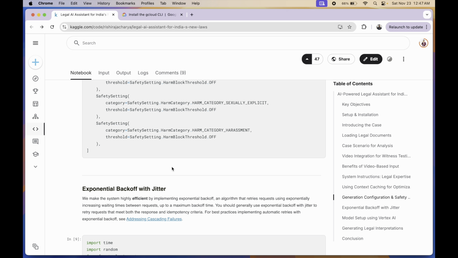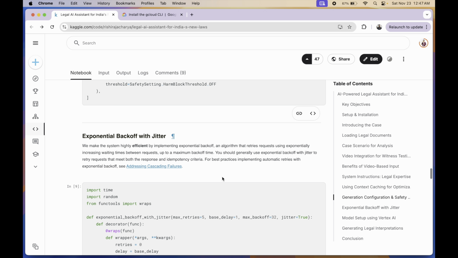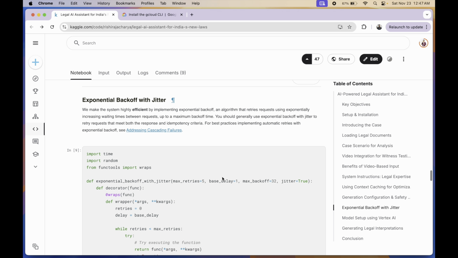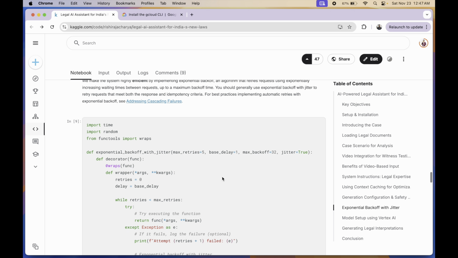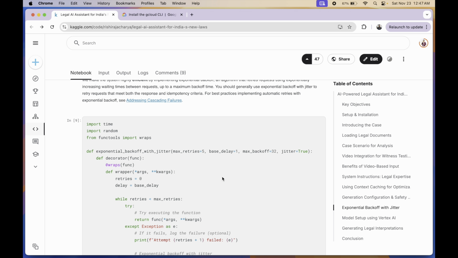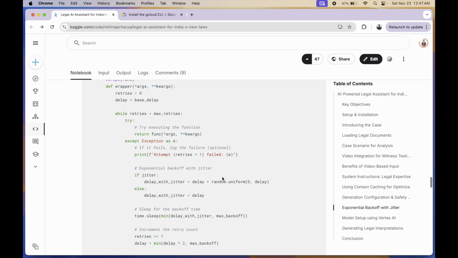Now, if you are planning to deploy these things in production and you are an advanced engineer, you might be interested in reading this very interesting guide by the site reliability engineering team at Google. They introduced something called exponential backoff with jitter, and I've made a decorator function which does that same thing. It tries hitting the API multiple times with variable delay between them in case it's failing on rare occasions.